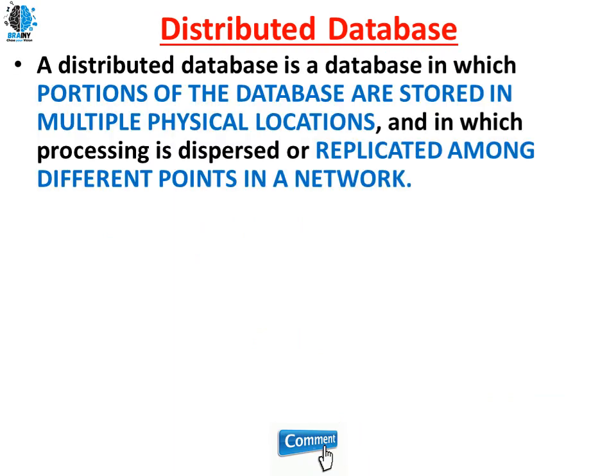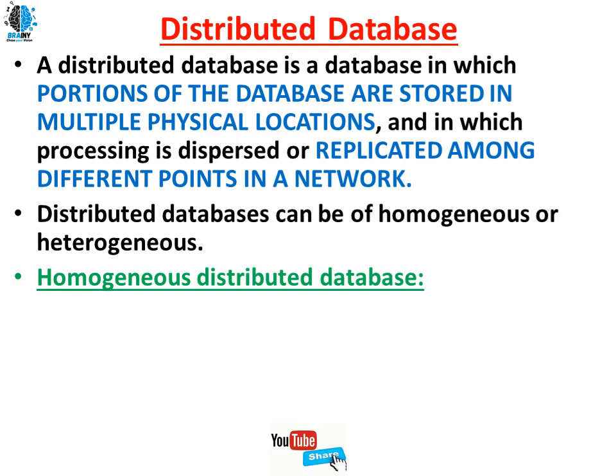A distributed database is a database in which portions of the database are stored in multiple physical locations, and in which processing is dispersed or replicated among different points in a network. It means I will have some information of my particular database stored in other locations as well, right? A distributed database can be of homogeneous or heterogeneous form.